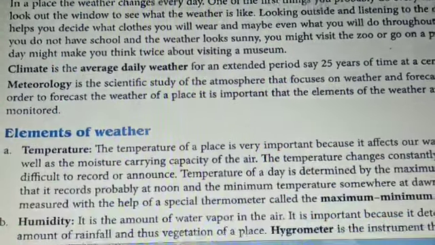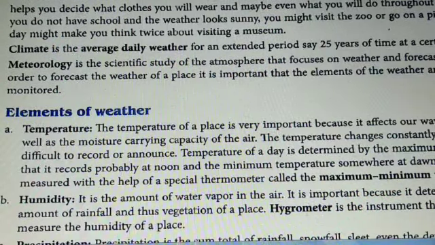Now climate, we'll define climate. Climate is the average daily weather for an extended period of 25 years at a certain location. Now meteorology is the scientific study of the atmosphere that focuses on weather and its forecasting. So with the help of satellites and all, we can forecast weather.